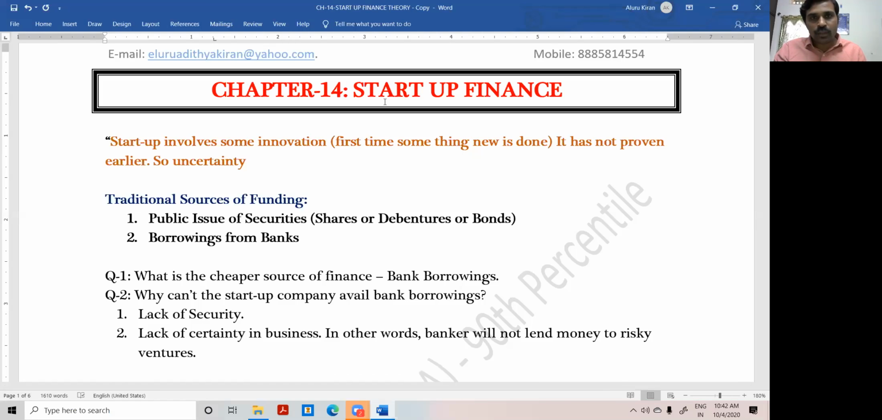Otherwise, bank borrowing is the safest method.